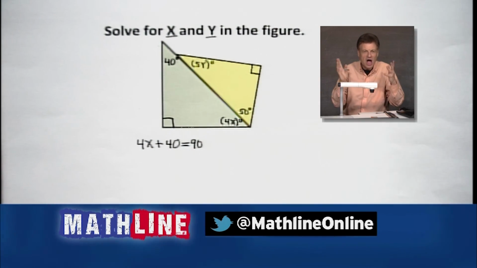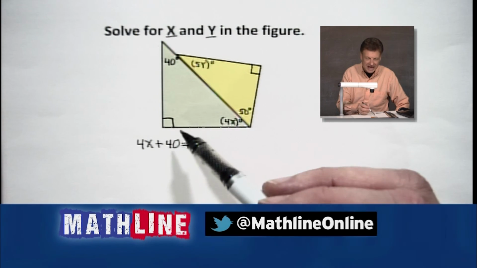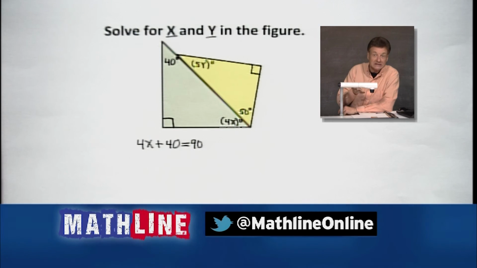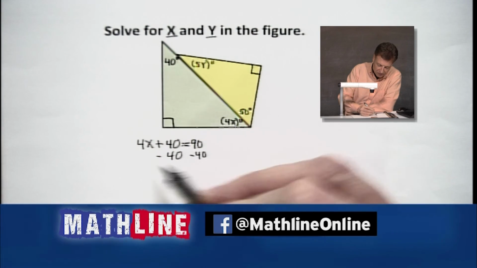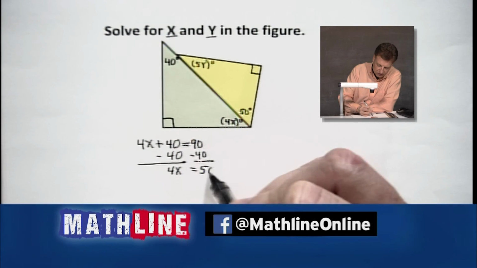Because those two angles are complementary. Our good old corollary to the Triangle Sum Theorem says acute angles, by the way, they are acute. They definitely have to be acute because they have to add up to equal 90. They're both going to be greater than 0, but less than 90. So they are acute. Let's get rid of that 40 before I lose any of you, and we have 4x equaling 50.